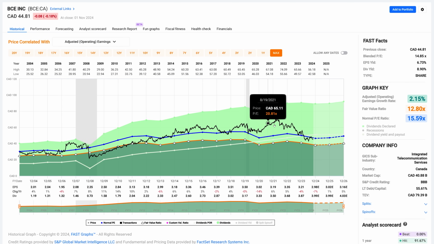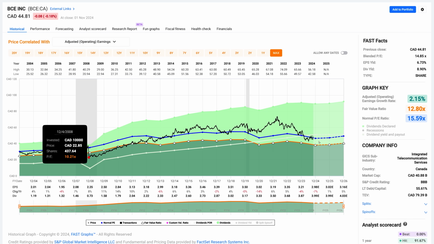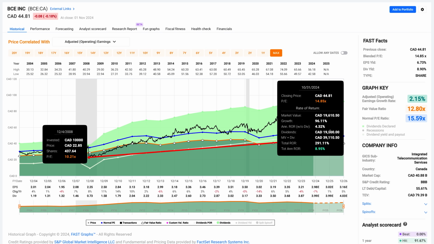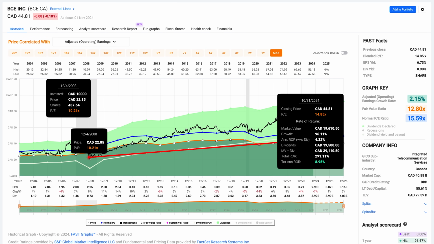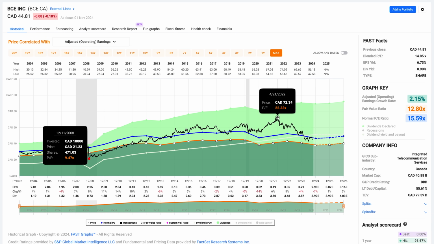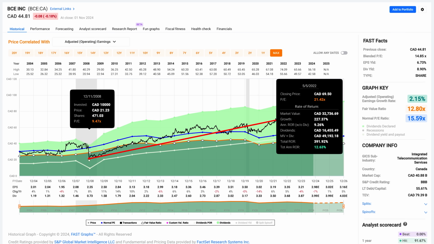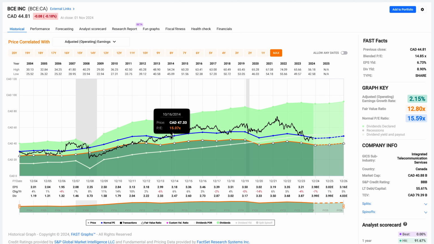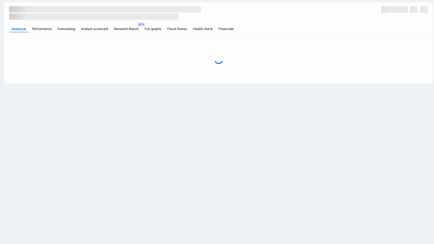We can see that it was overvalued looking at the historical graph in 2019, 2021, 22, and then it's come down to where it's fallen below the blue line. Obviously, the Great Recession would have been the best time to buy a stock. Now, with FAST Graphs, you can calculate rates of return adjusted for value. Here, we'd have had about a 9% rate of return after this drop. But I do want to point out that valuation matters, and it matters a lot. At the peak value, it would have been almost a 12.5% rate of return. So again, it's now fallen. The market has put a general premium on this stock for most of this last couple of decades, but that's something you'd want to take into consideration.